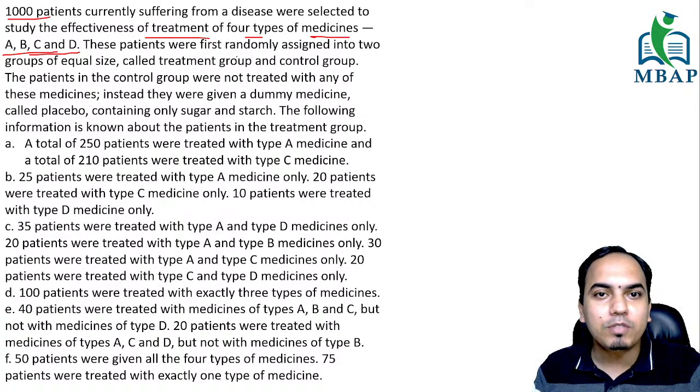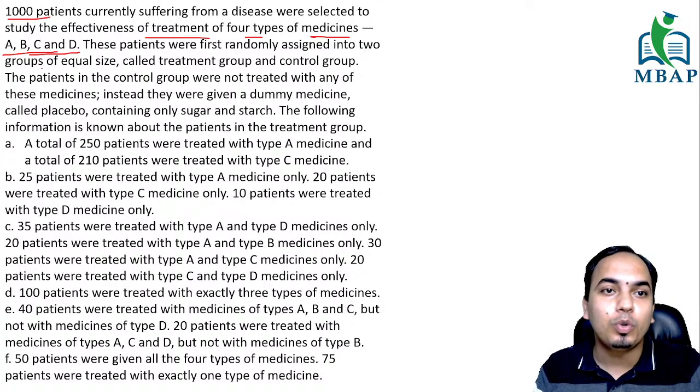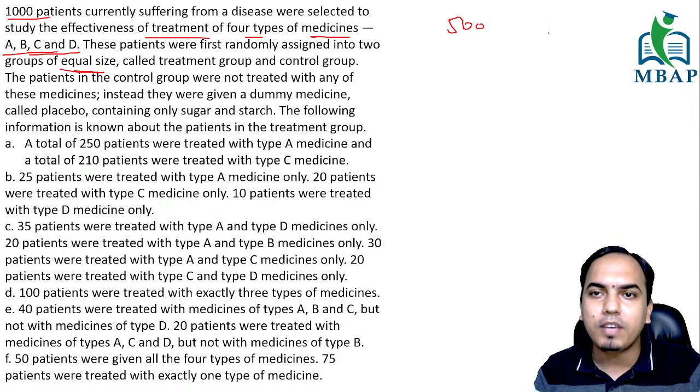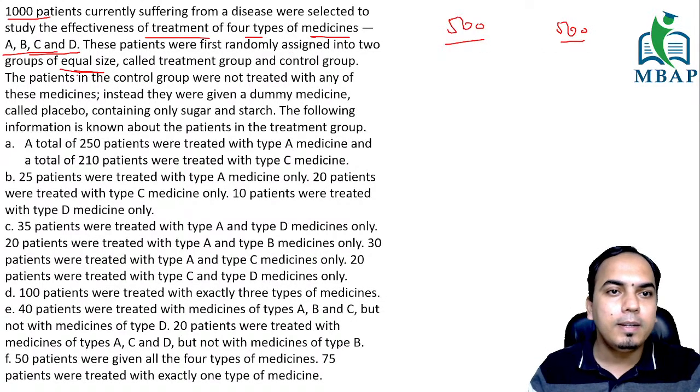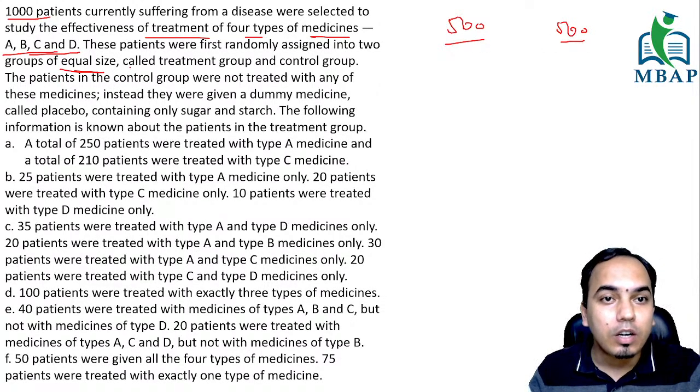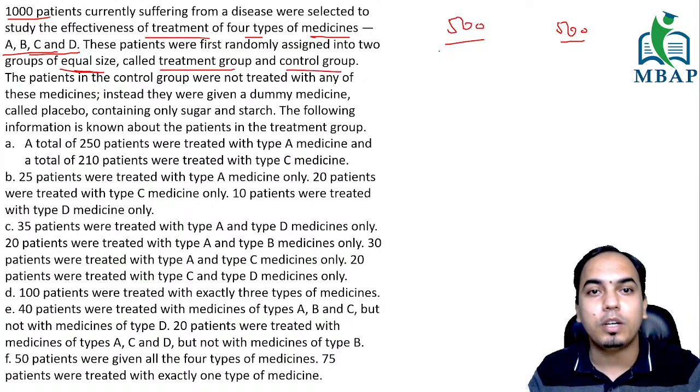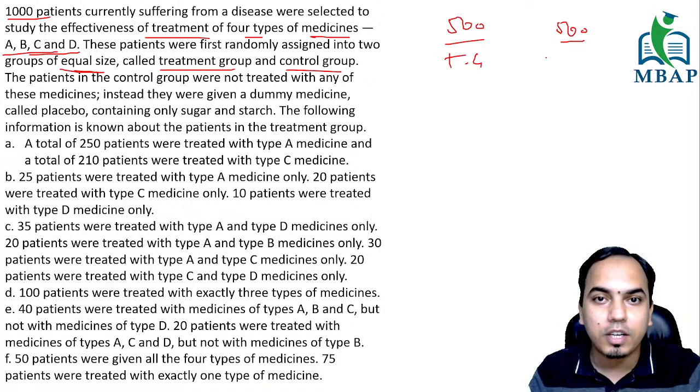All right, so these patients were firstly randomly assigned 2 groups of equal sizes. 2 groups of equal sizes, 1,000 patients are there, that means 500, 500 in the 2 groups. Then the patients are called the treatment group and the control group. So there are 2 groups, this is TG, the treatment group, and this is CG, the control group. Great.